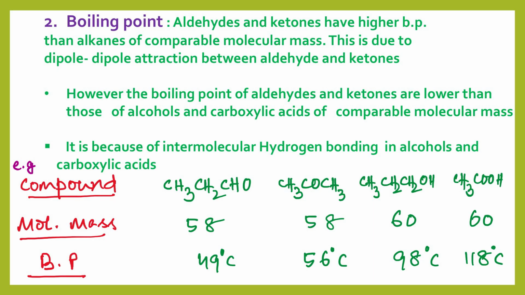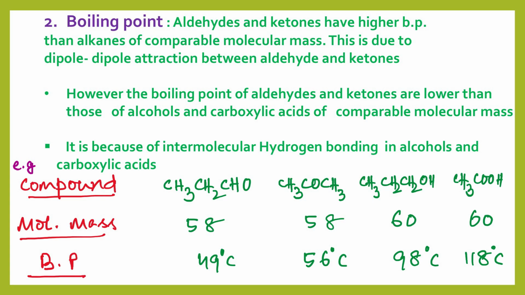The compounds I have given are propane, then propanone, then propanol, then ethanoic acid. The molecular mass almost remains the same, but see the difference in boiling point here. The boiling point of propane is 49 degrees centigrade, propanone 56 degrees centigrade, propanol 98 degrees centigrade, and acetic acid 118 degrees centigrade.